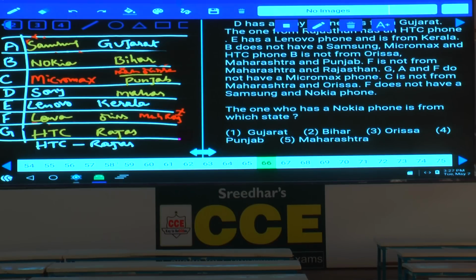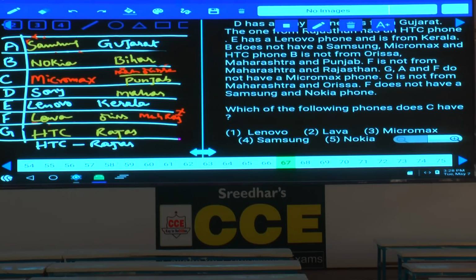Then question number 66. The one who has a Nokia phone is from which state? Nokia phone is from Bihar, that is choice 2. Then question number 67. Which of the following phones does C have? Now C owns Micromax, that is choice 3.